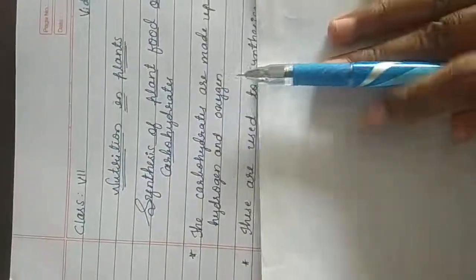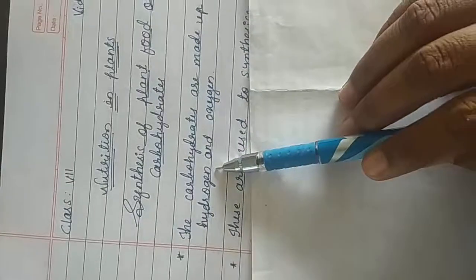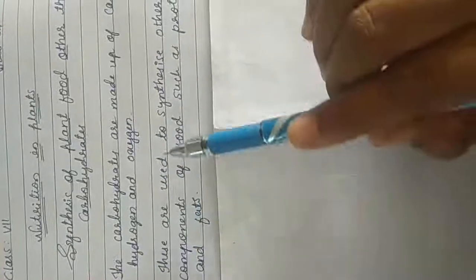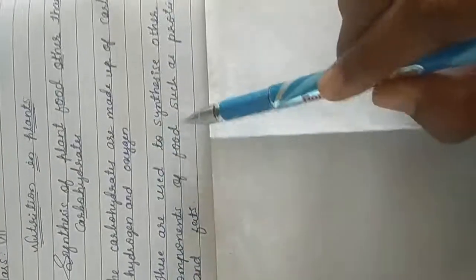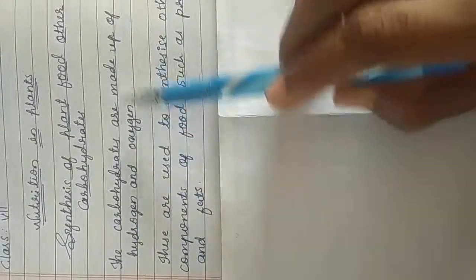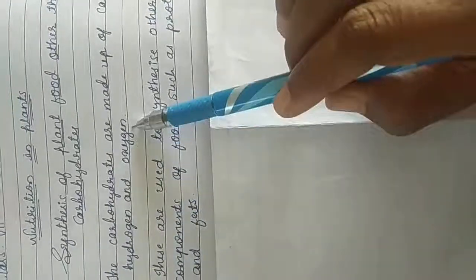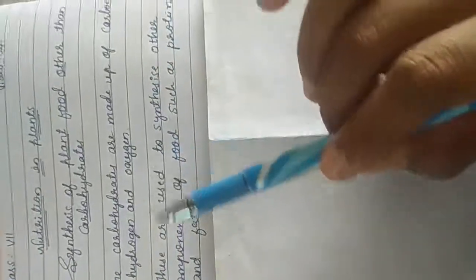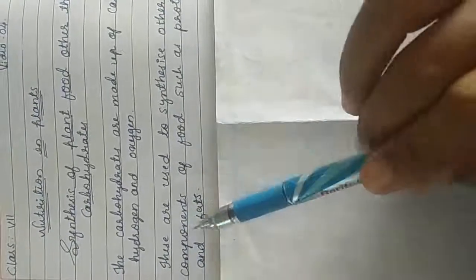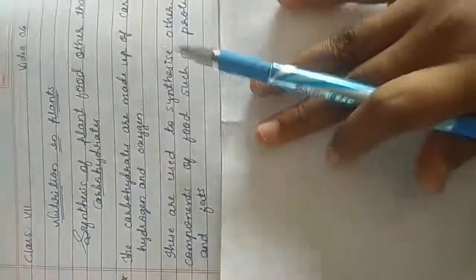The carbohydrates are made up of carbon, hydrogen and oxygen. Yes, carbohydrates are made up of carbon, hydrogen and oxygen. These are used to synthesize other components of food such as proteins and fats. These components are also used in the synthesis of proteins and vitamins.